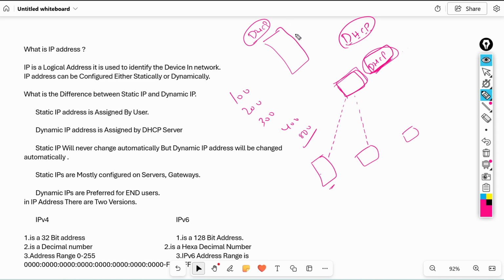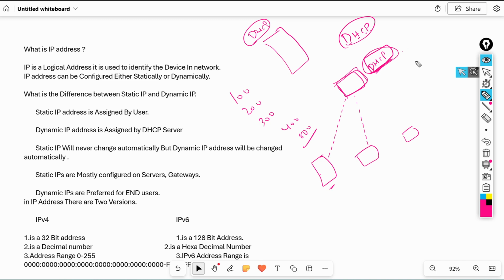In the DHCP server, we have some IPs, and the server will give the IP address to every computer. This is called automatic method. This is called dynamic. Dynamic means automatic. Now this is the difference between static IP and dynamic IP. Static IP means manual IP. Dynamic IP means automatic IP assigned by the DHCP server.